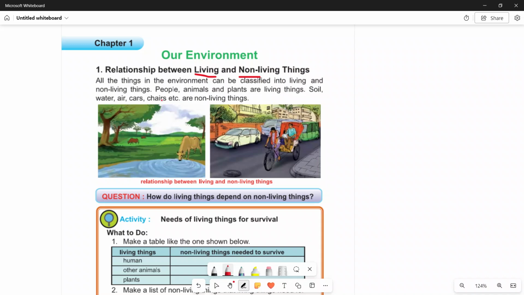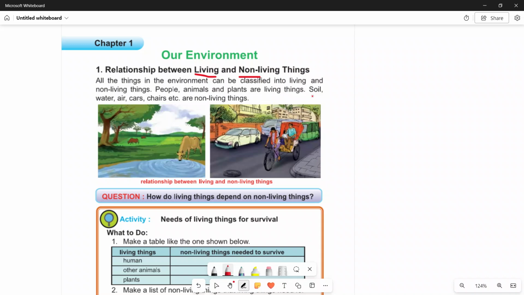Animals are living things. Plant means tree. A tree has a life. Don't imagine otherwise. A tree has a life. I will describe that on another page. Soil, water, air, chairs, cars, etc. are non-living things. Soil is a non-living thing, because you may imagine that soil doesn't have a life. Water doesn't have life. Air doesn't have life. Car.